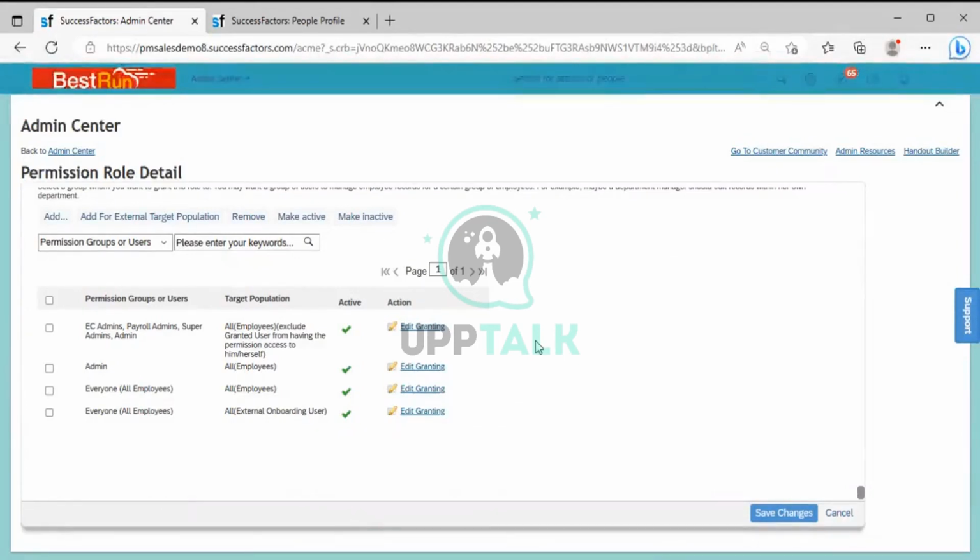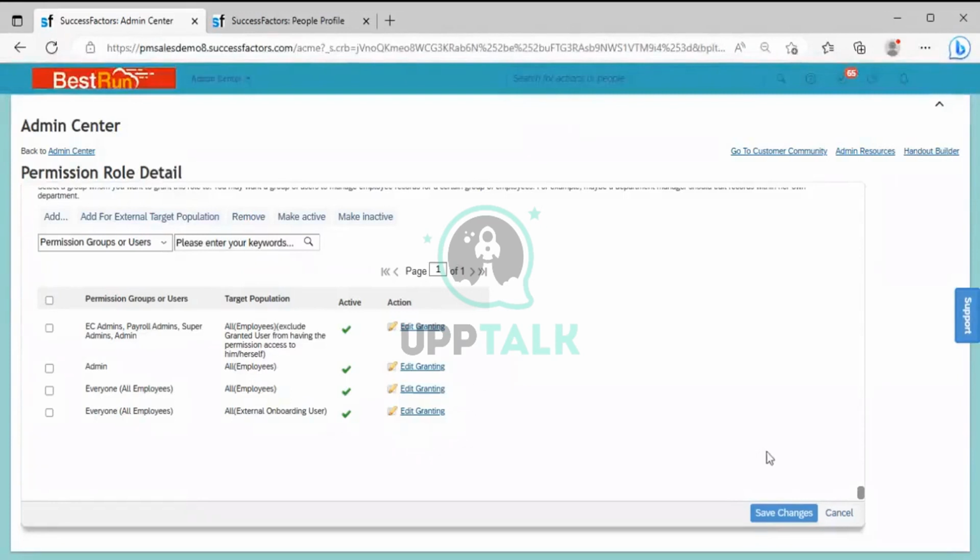This is something an implementation team used to do once they gather the requirements. So the process is something like that. You have to initially create a permission group. Then only will you come and create a permission role.